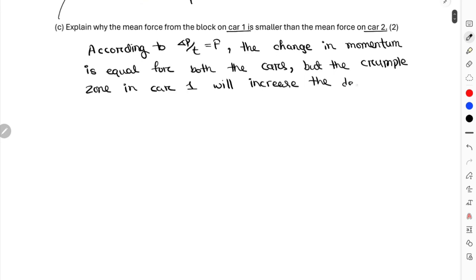Car 1 will increase the decelerating time, therefore a smaller force will be exerted, right?